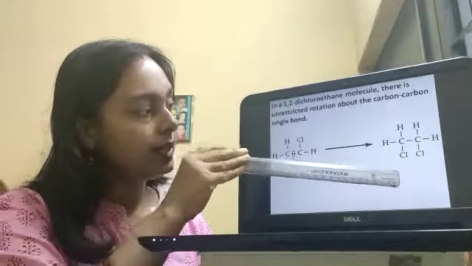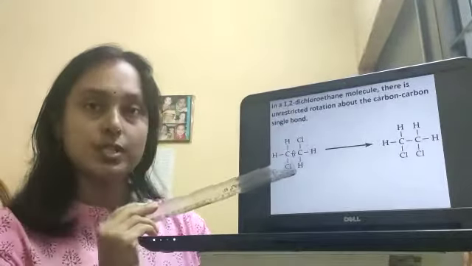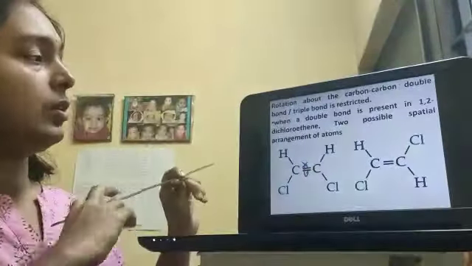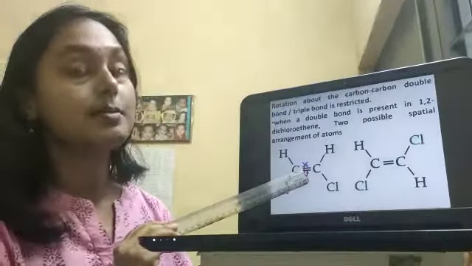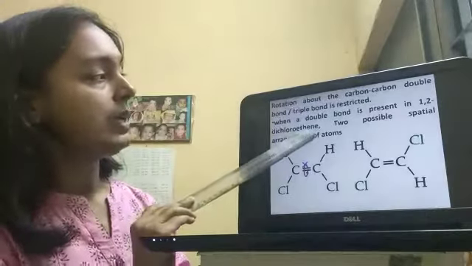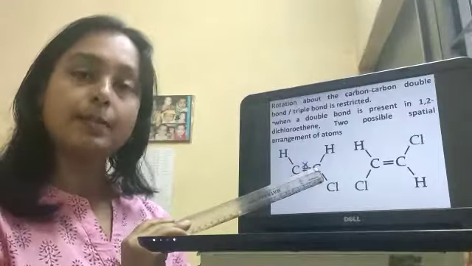conformation of that molecule. So by the rotation of this single bond, the Cl comes towards below, as for example here. So here we can get various types of conformations. But when we consider any double bonded compound, as for example the 1,2-dichloroethene molecule, where the carbons are doubly bonded,